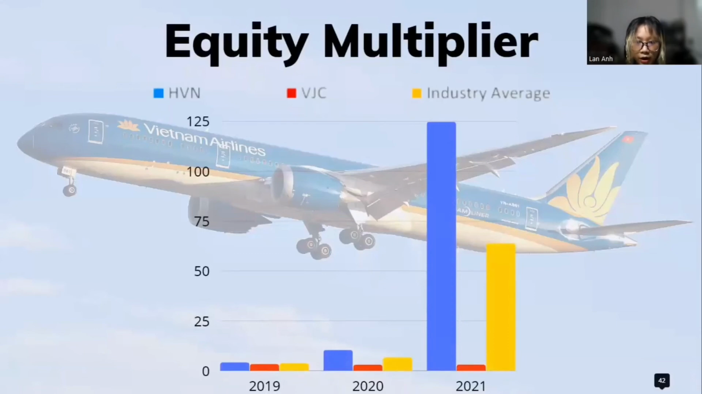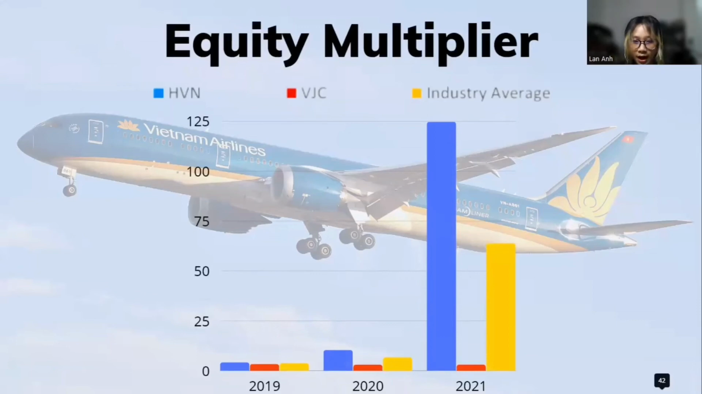It is a leverage ratio that measures the portion of company assets that are financed by equity. It is calculated by dividing the company's total assets by the total shareholder equity. So the equity multiplier is also used to indicate the level of debt financing that a firm has used to acquire assets and maintain operation.